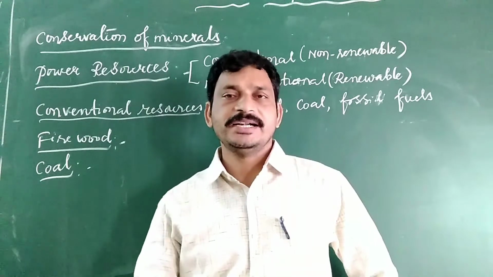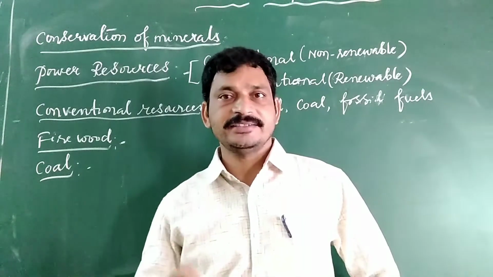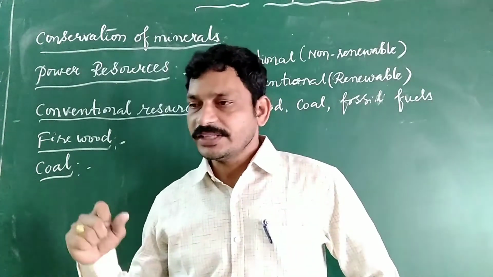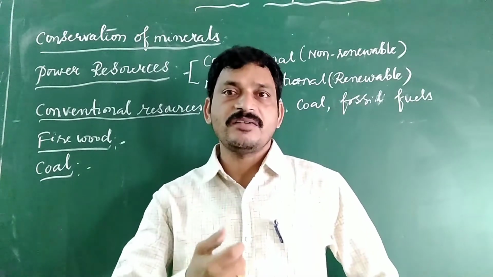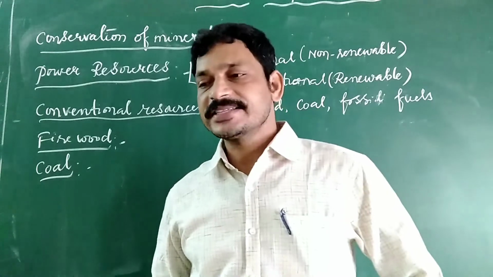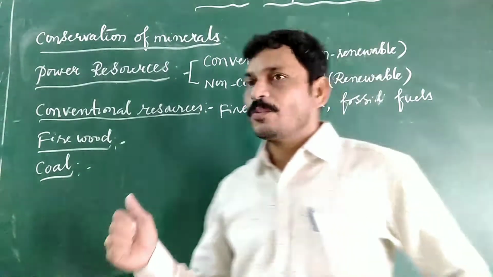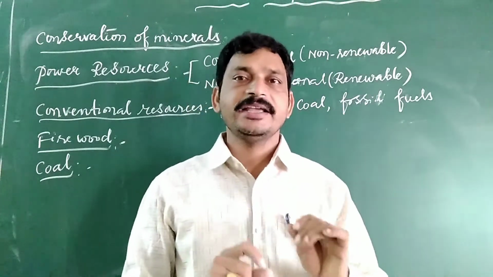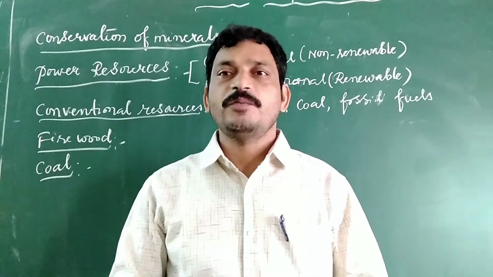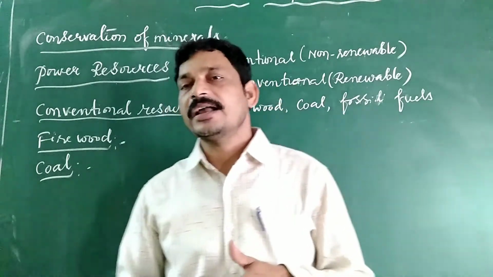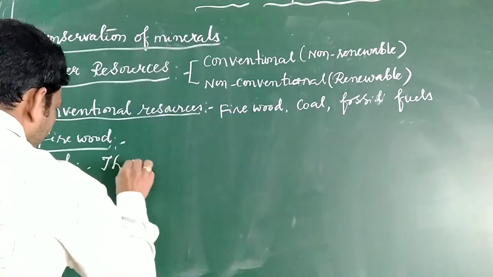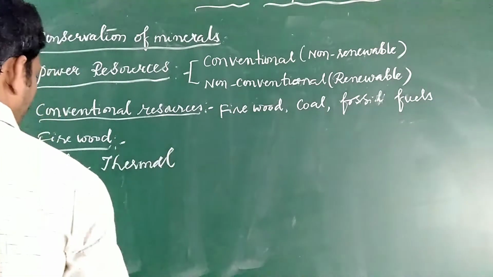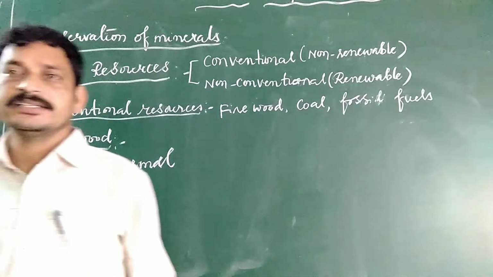Most importantly, electricity is generated from coal. Electricity generated from coal is known as thermal power. Thermal power is the most important power.